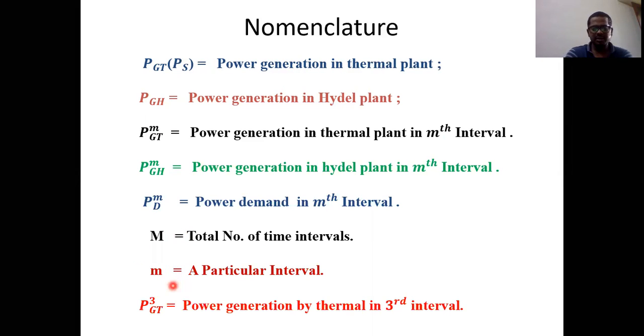Okay. And the next one is the representation. Again, the representation is very, very important. When you are considering PGT3, PGT is nothing but power generated in the thermal power plant, and the 3 is a particular interval. So what is the meaning of PGT3? Power generated by the thermal power plant in the third interval. For example, when I say PGT7, the meaning is power generation by the thermal plant in the seventh interval. This representation is very, very important for the coming derivation. So again, take a moment and observe all these things.